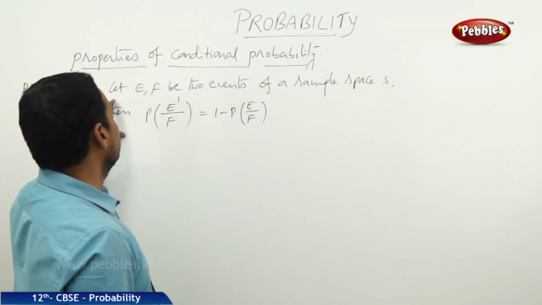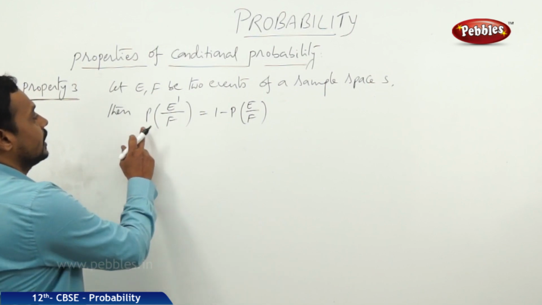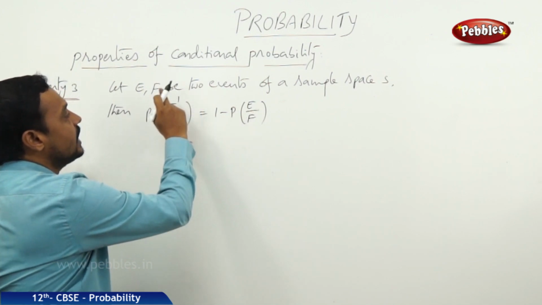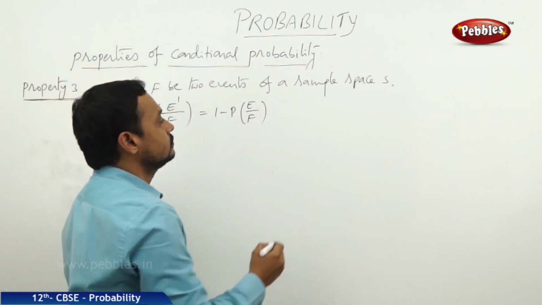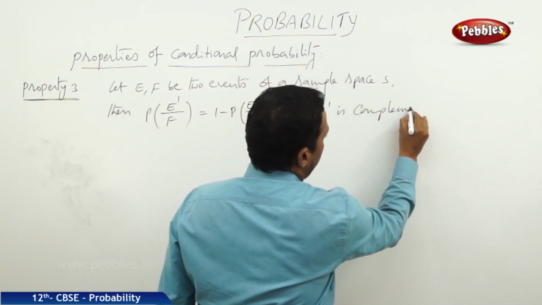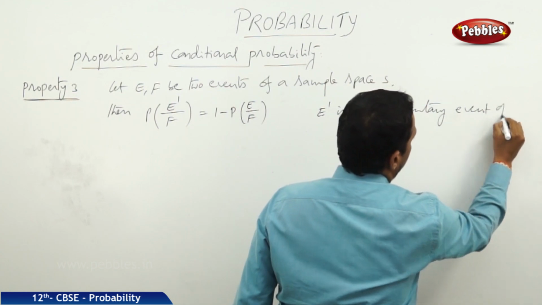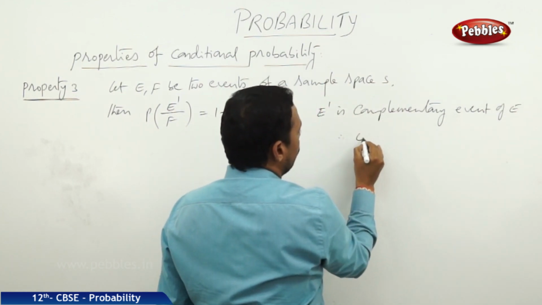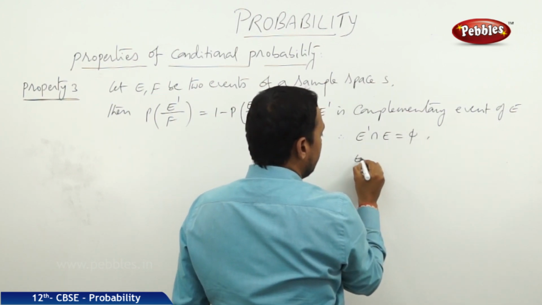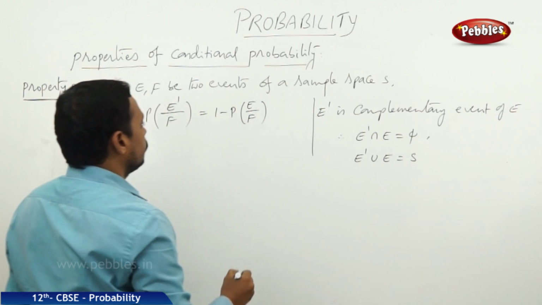Now the third property: let E, F be two events of a sample space S, then P of E dash by F is equal to 1 minus P of E by F. E dash is the complementary event of E. Therefore, E dash intersection E is equal to phi and E dash union E is equal to S. Okay, so we already know this.